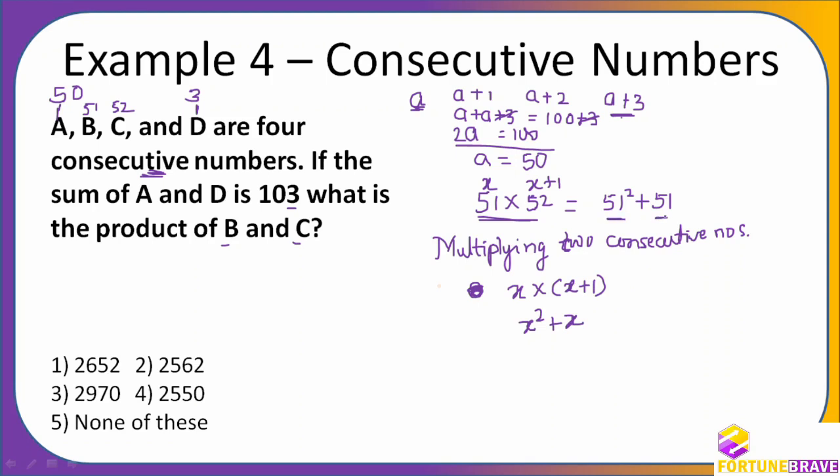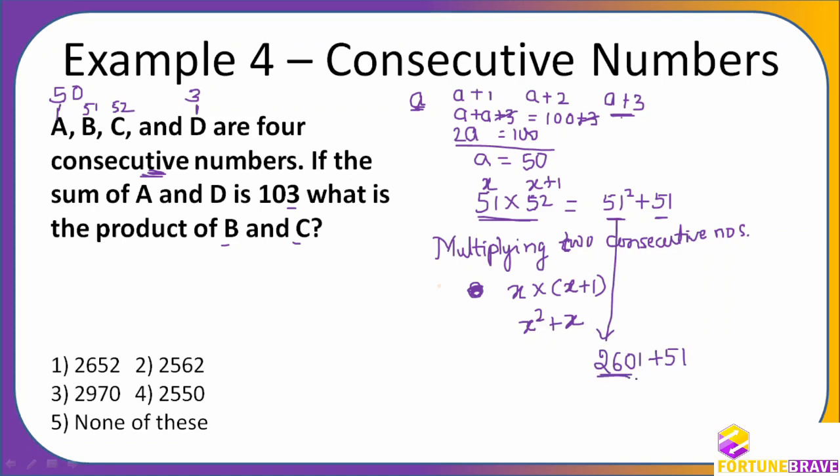Because squaring is easy, especially this number, because 51 square is very easy. 1 more than 50, so 2601. Very simple, my dear friend. How did I get 2601? Don't ask me that question. Plus 51.